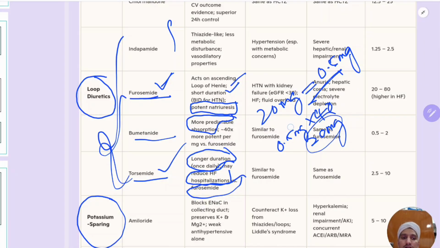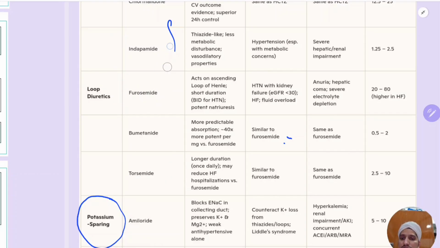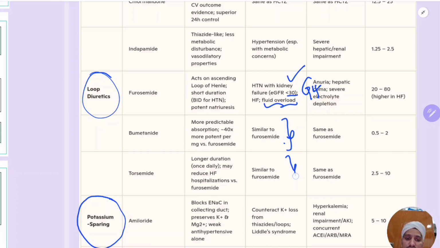Okay. Now, this is about the special properties. So potassium is lost here. Now coming to key indications: hypertension with kidney failure, so eGFR less than 30, meaning G4 stage, or fluid overload states. Again, bumetanide has similar indication. Torsemide has similar indications. Same again, kidney and liver problems.